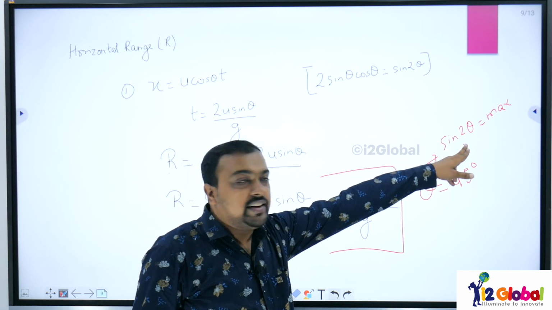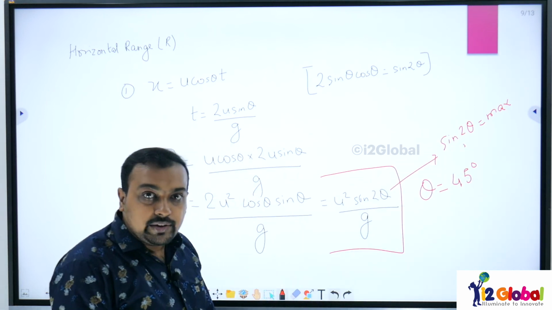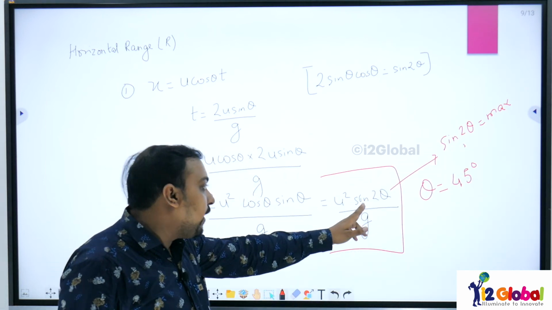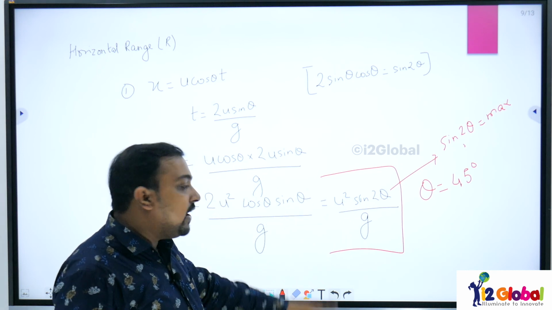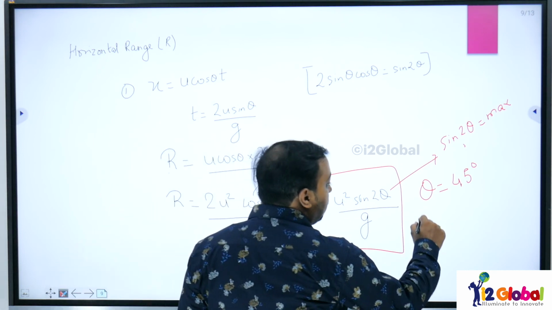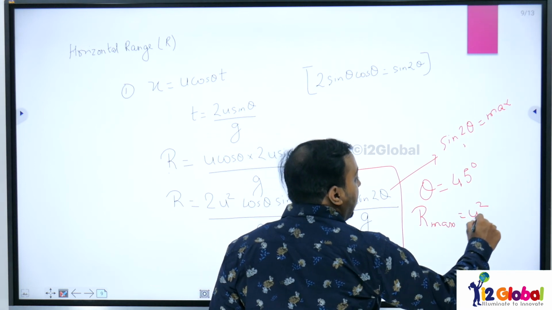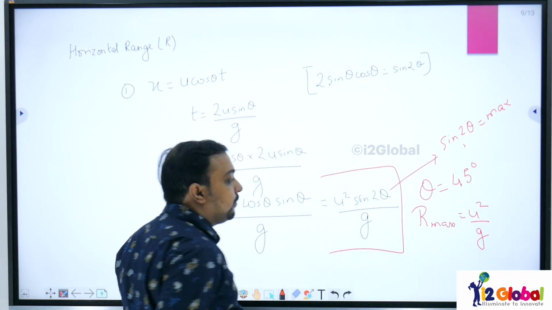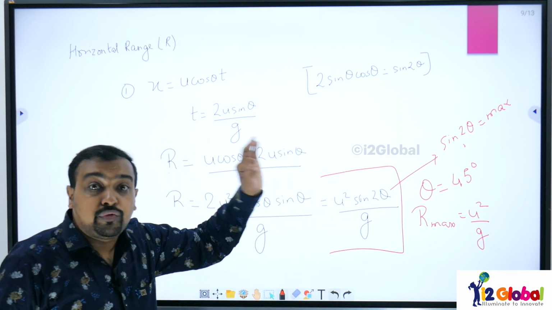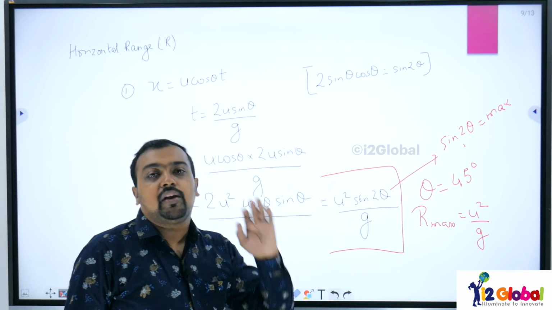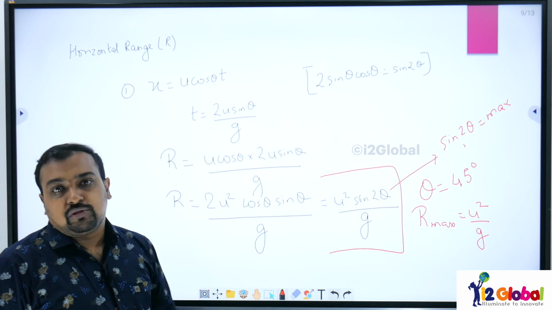Sine of 90 degree is what we are going to get, and the value of the range maximum will be u square divided by g. This will be the value of the maximum range for a particular speed of projection.